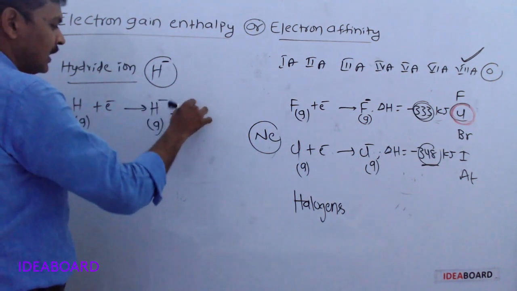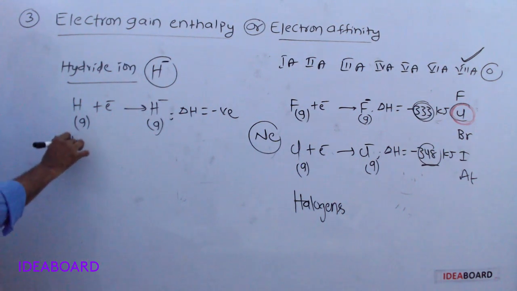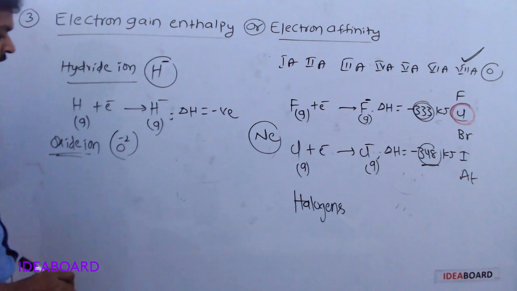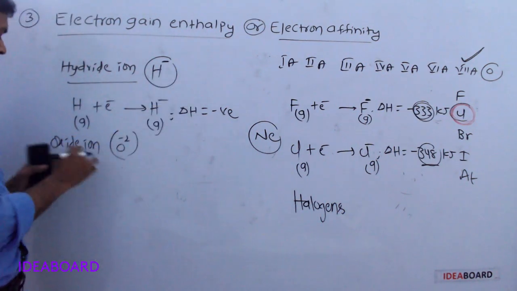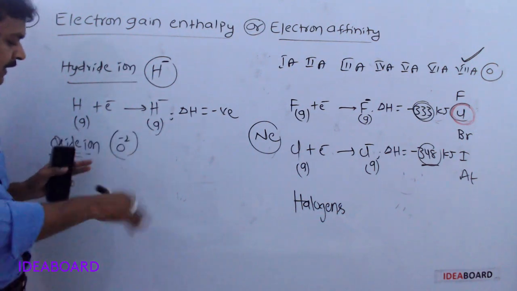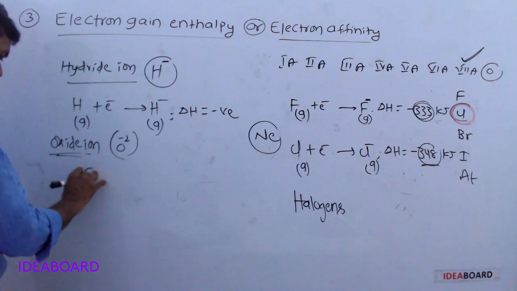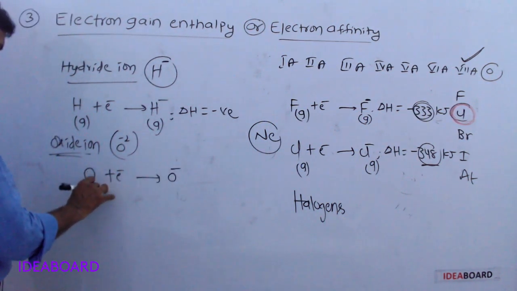If we take oxide ion, O minus 2, energy will be liberated or absorbed? Energy will be absorbed during the formation of oxide ion, because O plus electron gives rise to O minus.